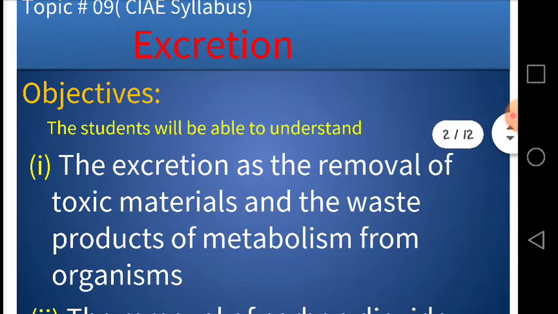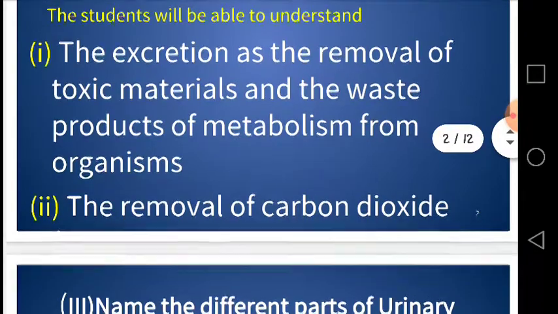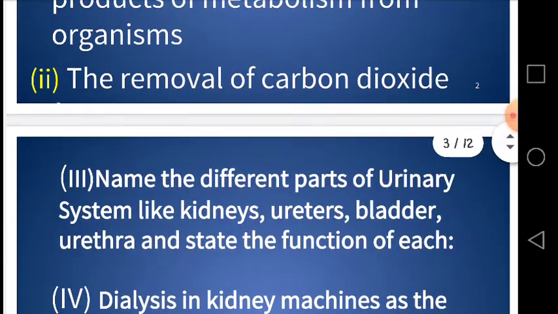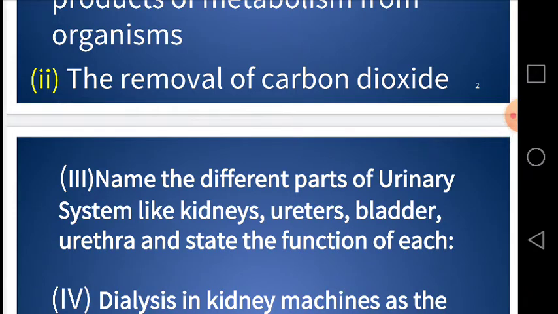The first one is we will try to understand the process of excretion as the removal of toxic materials and the waste products of metabolism from organisms, and the removal of carbon dioxide from our bodies. Thirdly, we will focus on the different parts of the urinary system like kidneys, ureter, bladder, urethra, and we will discuss the functions of each of these parts.